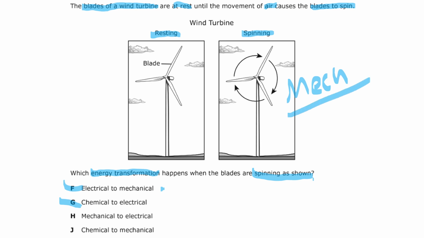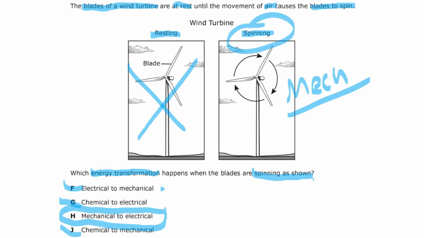And why do we have the blades moving? So that they can generate electrical energy for a city or for a farm or for something, right? Whoever put the windmills there is going to use the energy. And then the last one, chemical to mechanical. No, these are not being powered by batteries. That would be chemical. So your answer by default has to be H. There's nothing happening while it's resting, and then once it starts to spin because of the air, you have mechanical energy, and that gets converted into electrical energy.